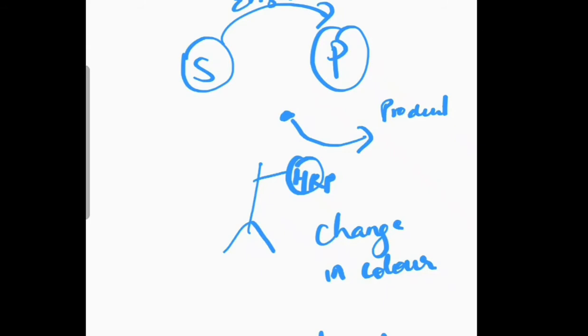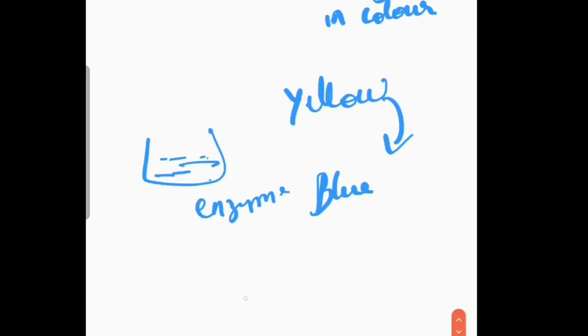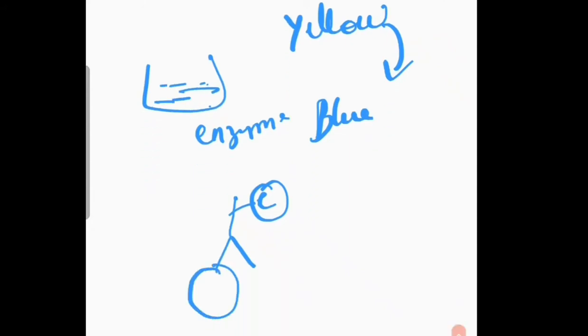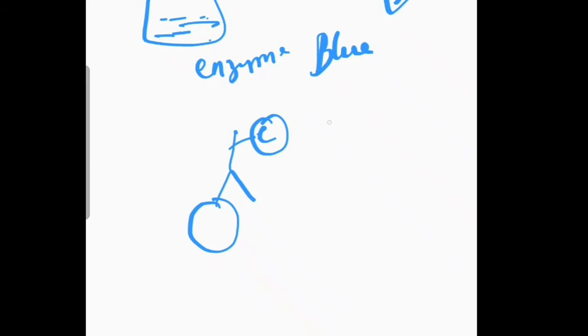So if at all in the titer well, from yellow the color is changing to blue, then we can say that the enzyme has worked. When will the enzyme work? When the enzyme that is linked to the antibody is getting bound to the antigen, only then it works. So how do we confirm the presence of this antigen antibody binding?